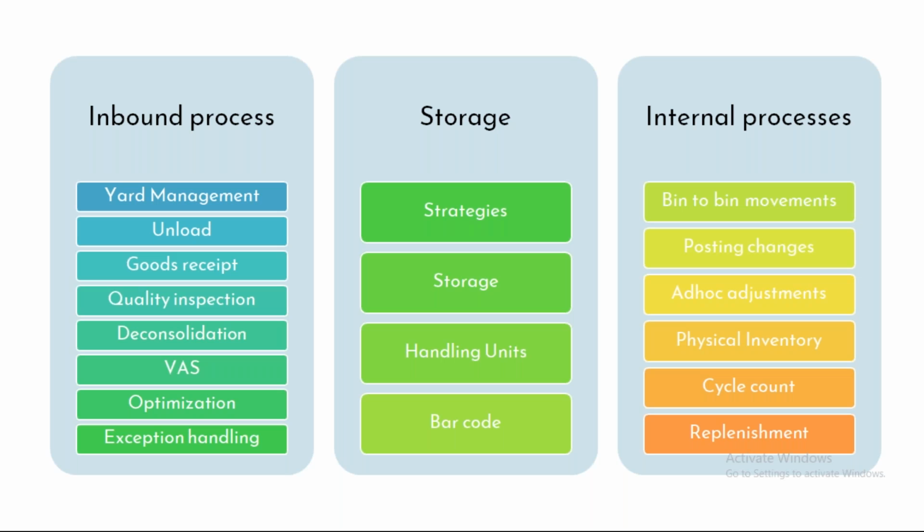The inbound process is subdivided into yard management, unloading, goods receipt, quality inspection, validated services, deconsolidation, warehouse optimization, and exception handling. There are different processes available in the inbound. We'll try to understand all these processes, how we map them in the system,